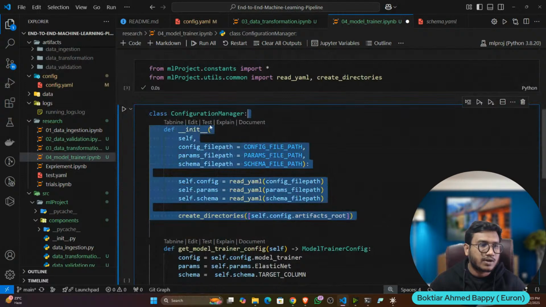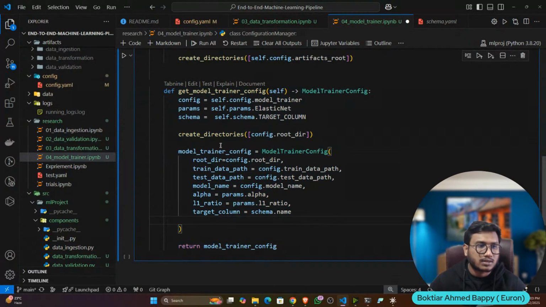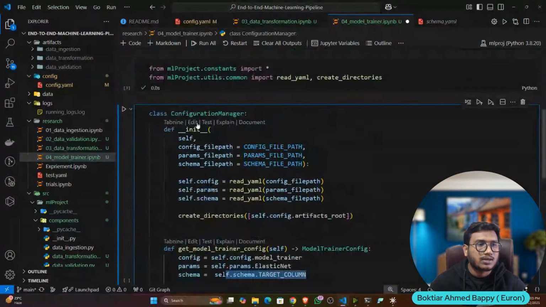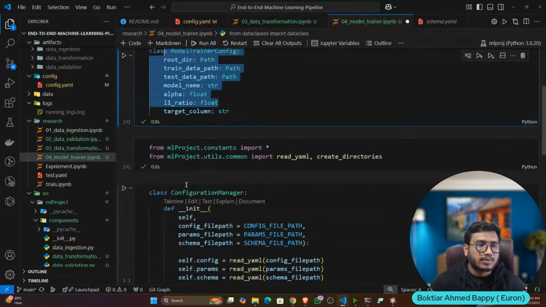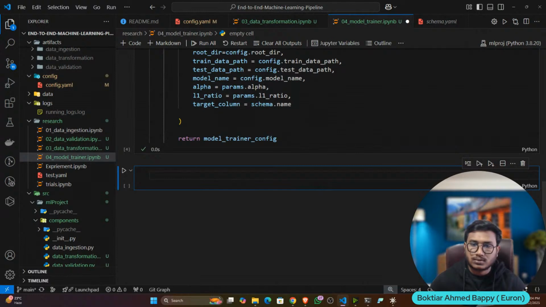So again the same function, and only this class method is changing. Here I'm returning all of the parameters. From here I'm getting the training ElasticNet model parameters, then target. Then I'm defining these parameters one by one. Now let me execute. Then I will write my component.